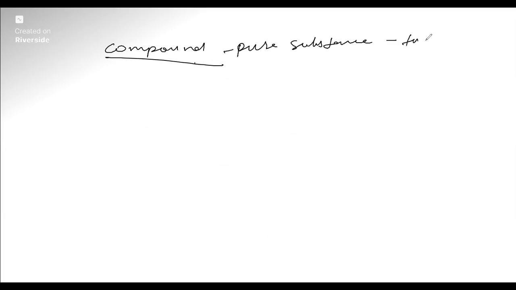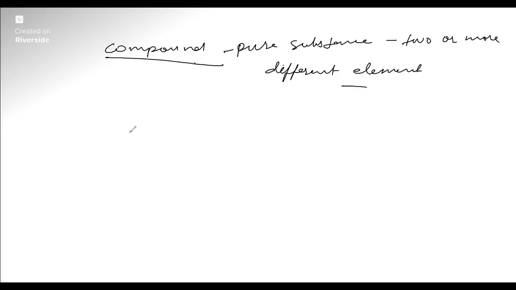Next, the classification of compounds. Compounds are divided into organic and inorganic. What are compounds? Compounds are pure substances composed of two or more different elements. The different elements are combined in a fixed proportion by mass. So this will be a compound.